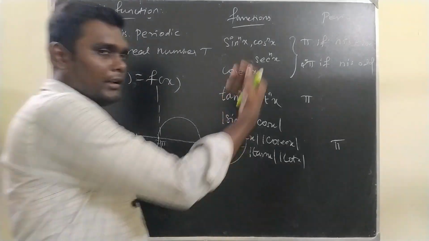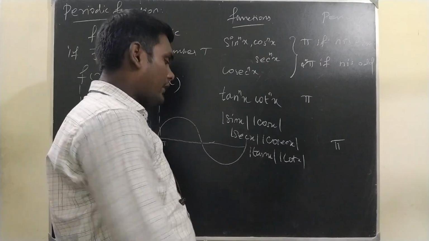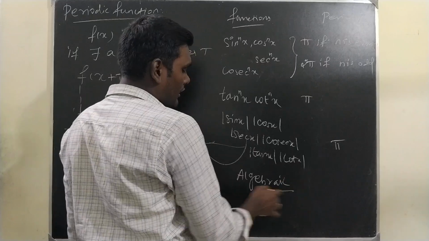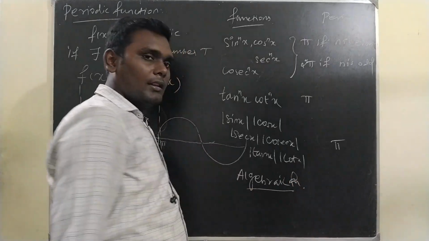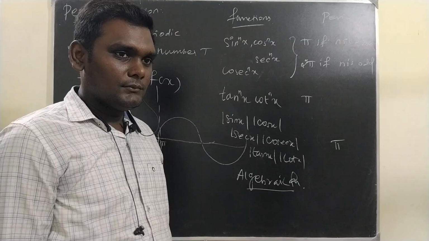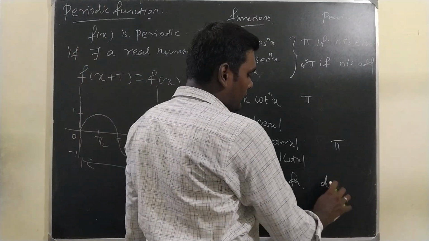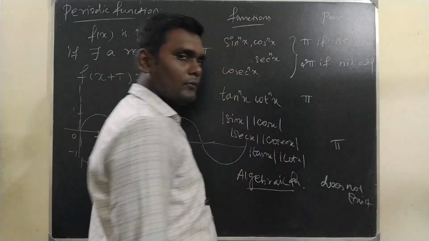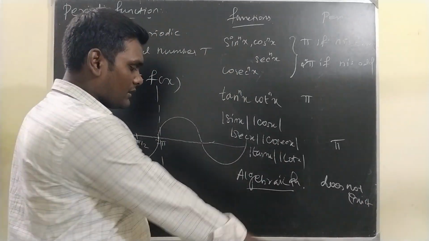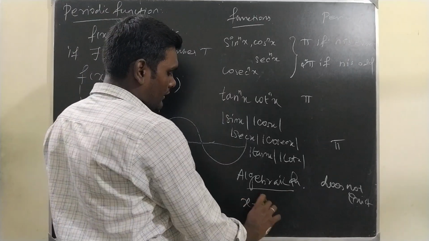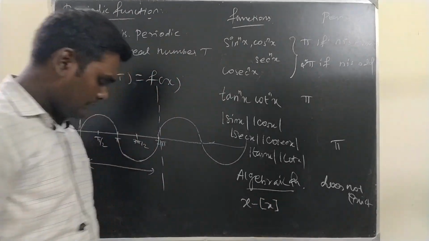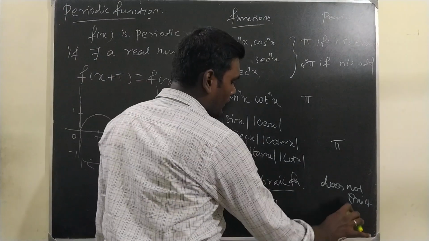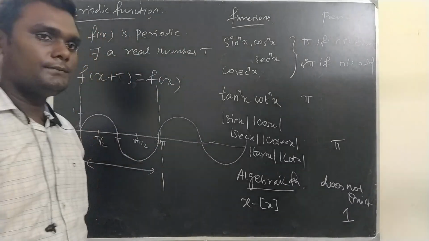And not only trigonometric functions, we have algebraic functions as well. What do you mean by algebraic function? This x square plus 2x, that and all. For that, period does not exist. It has no period. Also, one special type of function is x minus greatest integer function of x. For that, we have the period as 1. These are some standard periods.